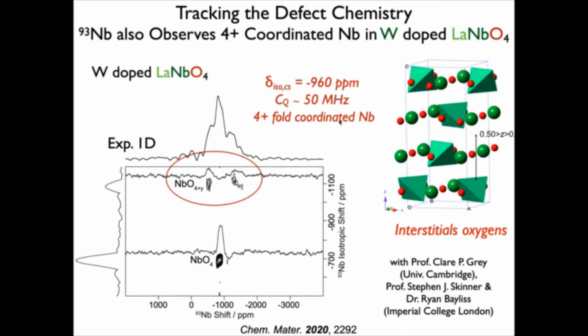However, upon doping of the niobium site with tungsten, one observes an additional resonance that is very distorted and at a chemical shift of -960 ppm. This corresponds to a niobium site that has a coordination number that is greater than 4, typically 5 or 6. And this actually corresponds to the niobium in the structure that has interstitials nearby.